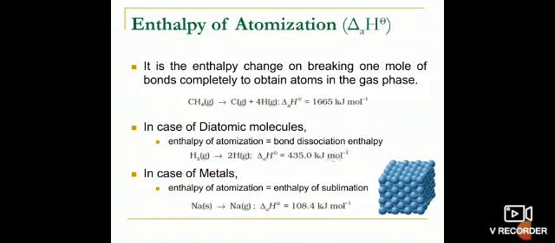1665 kilojoules mole inverse. In case of the diatomic molecules, the enthalpy of atomization is also equal to the bond dissociation enthalpy. For example, in hydrogen molecule, to break the bond of hydrogen molecule, we need to give 435 kilojoules per mole of energy. In case of the metals, the enthalpy of atomization is equal to the enthalpy of sublimation.